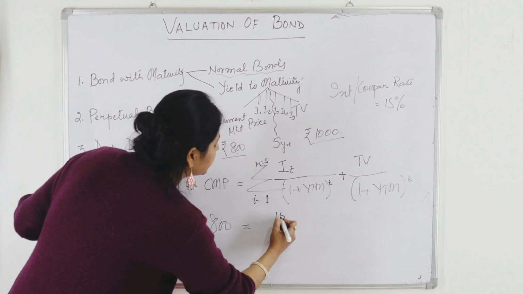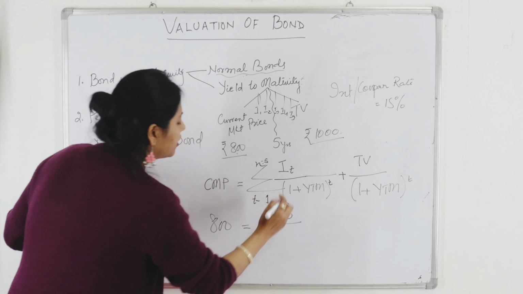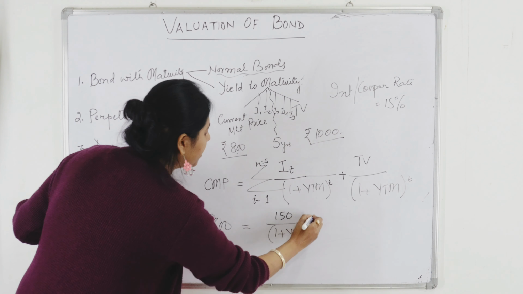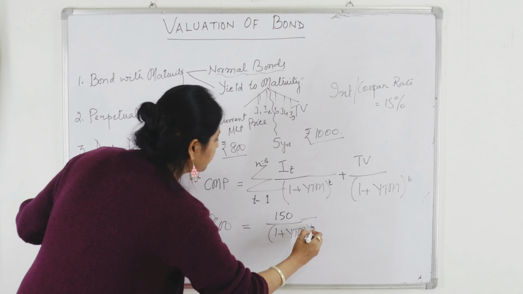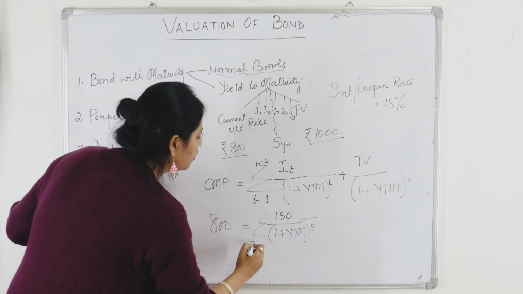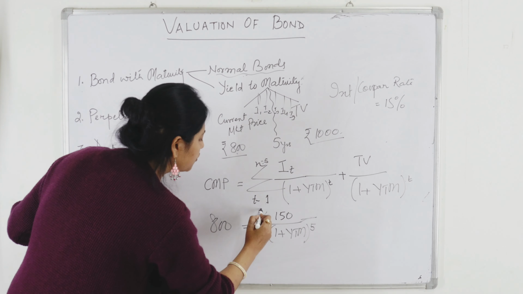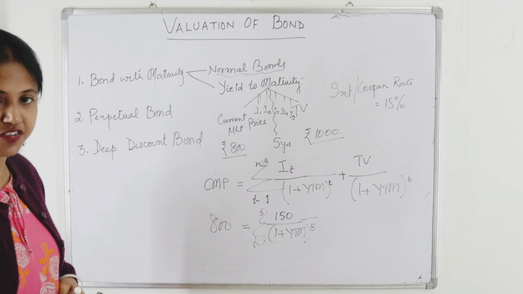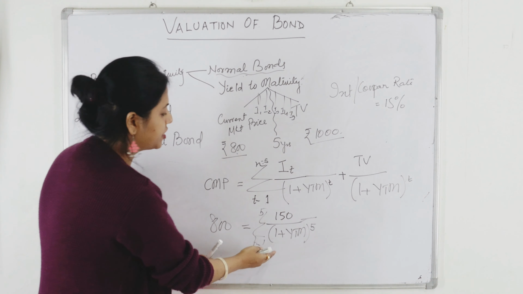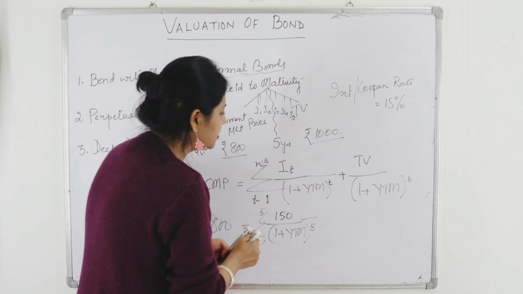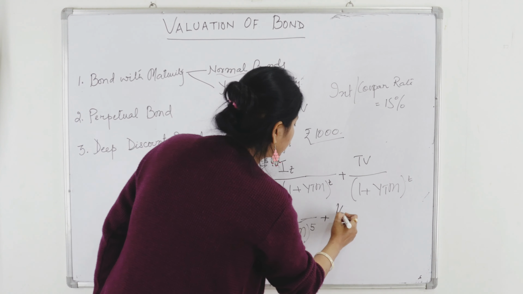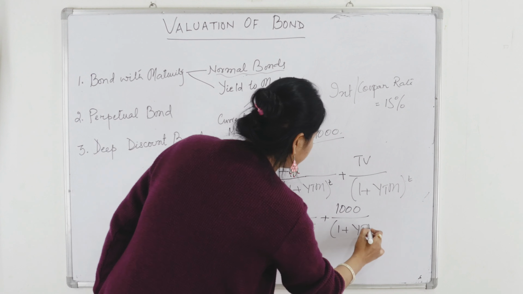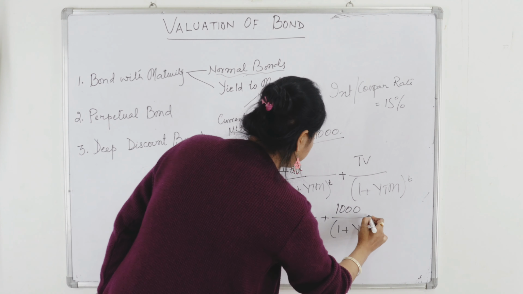So I get 150 divided by 1 plus YTM. Okay, and this is for how many years? 5 years. I will sum from t equals 1 to 5. For 5 years I am getting 150 and I discount it with a rate, plus in the last year I am getting the terminal value, which is 1000, discounted by 1 plus yield to maturity to the power 5th year.